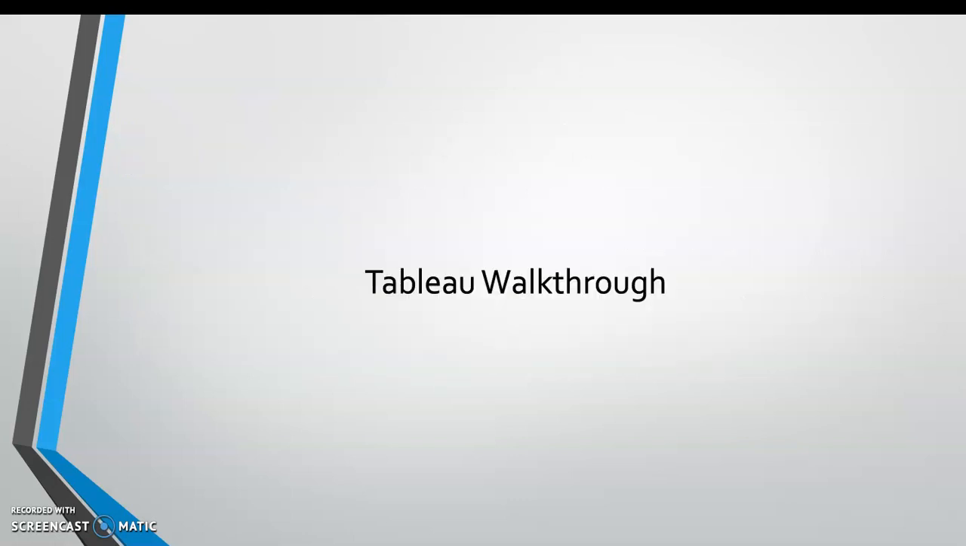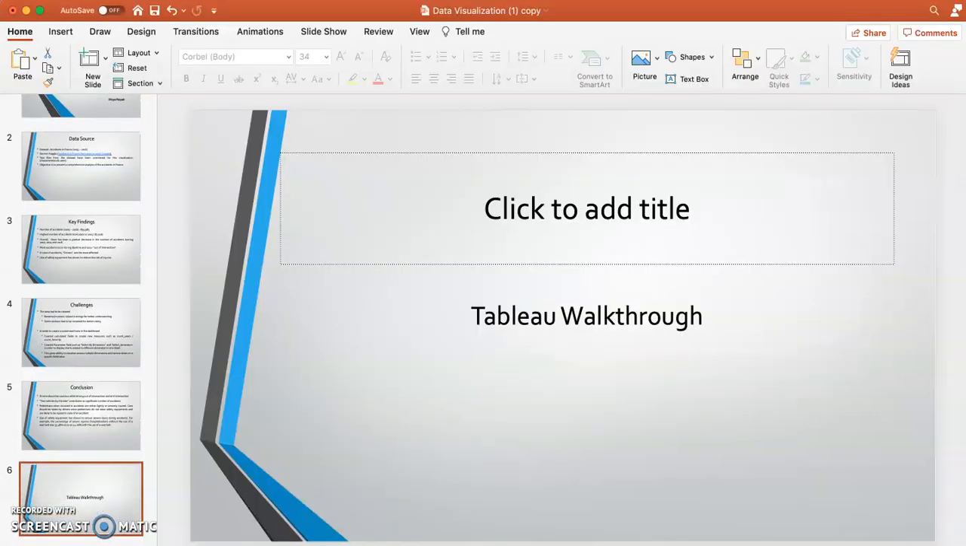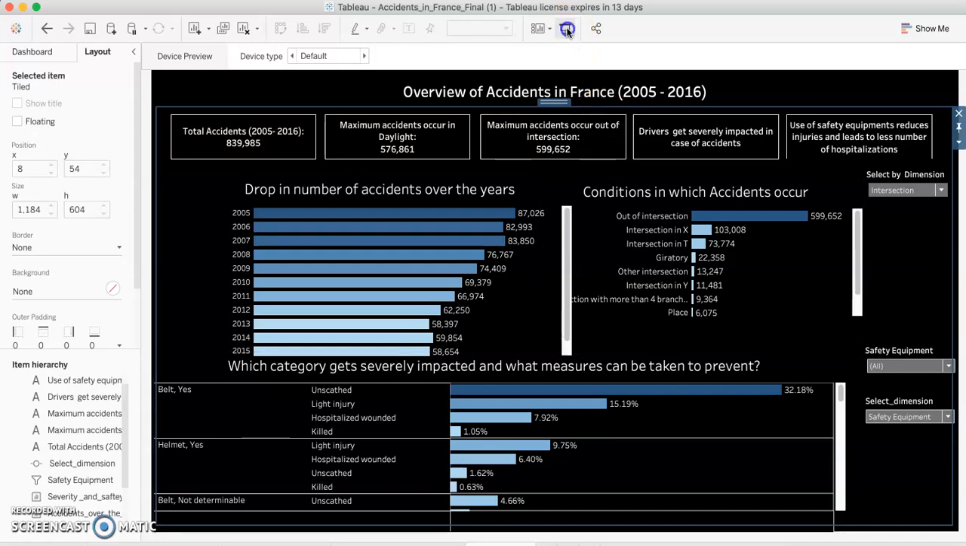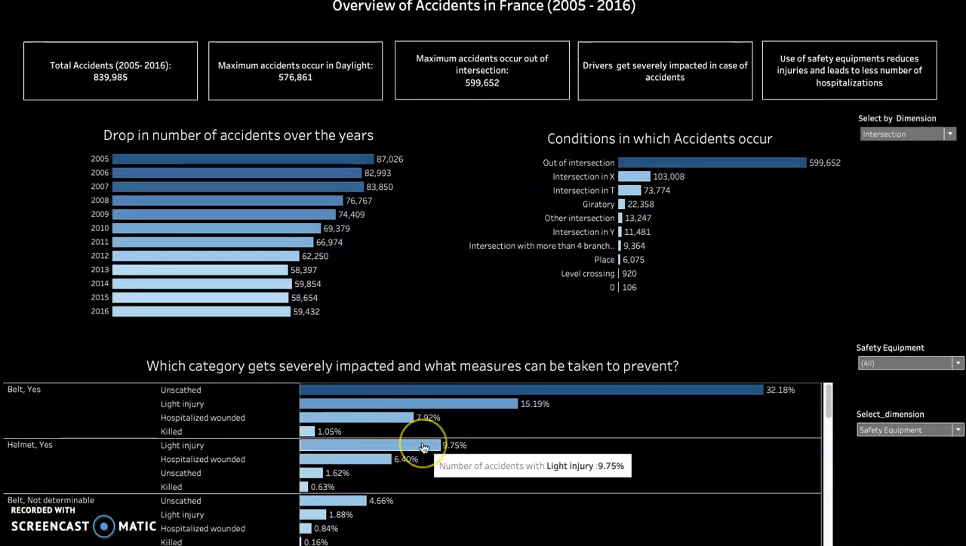I will now take you through the Tableau dashboard and give you a quick rundown of the dashboard. So this is the Tableau dashboard which has been created for this project. Moving on to the top left, this chart basically speaks about the number of accidents which took place over the period of 11 years. As earlier mentioned, it shows generally a decreasing trend barring those 3 years.